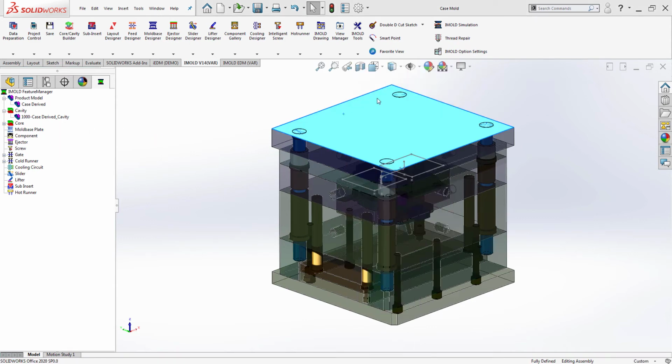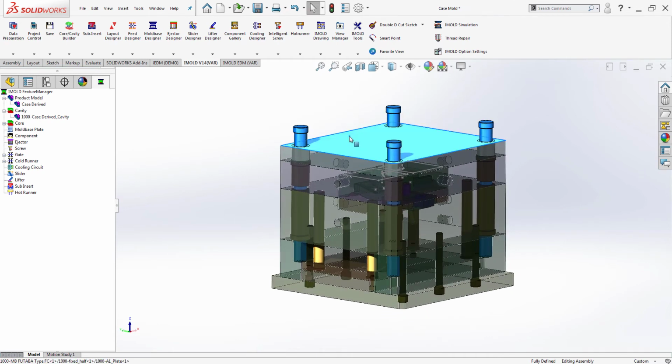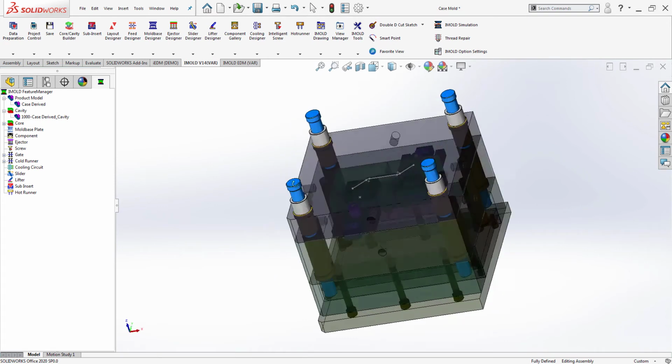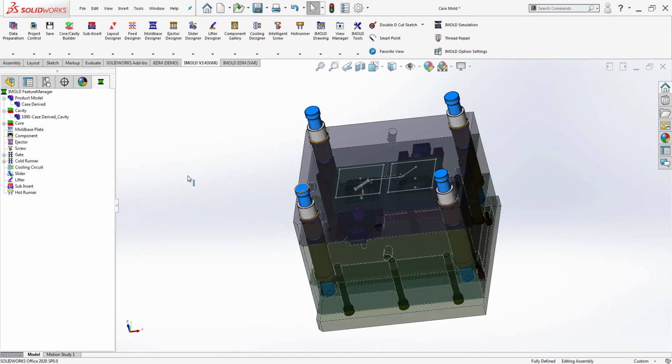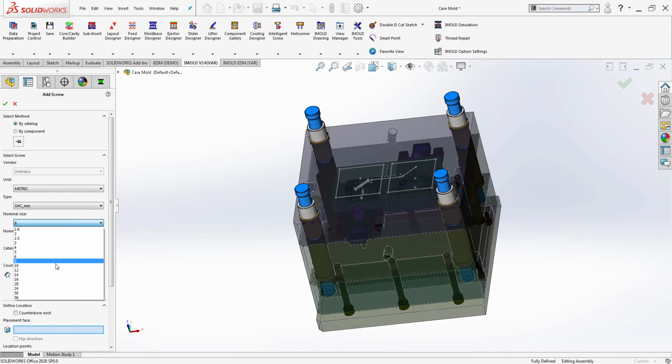Hide the A1 plate and the top clamp plate for better view. Then go to Intelligent Screw and select Add Screw. Select Method, choose by Catalog. Under Select Screw, select the nominal size, 10.